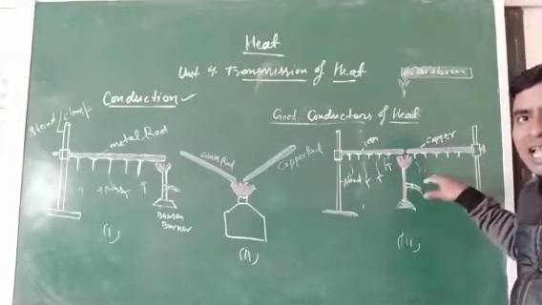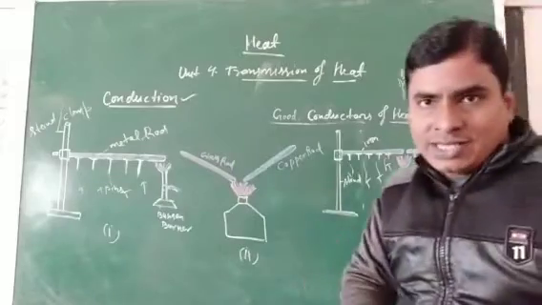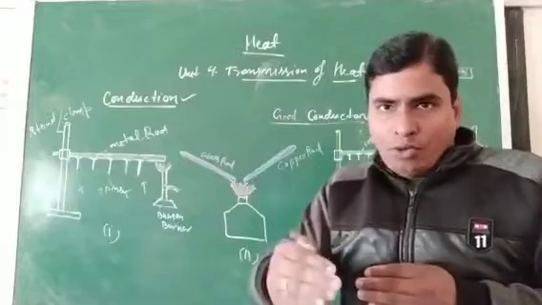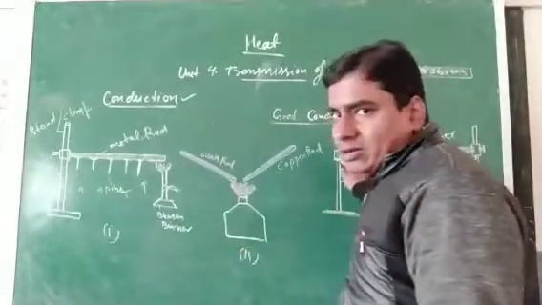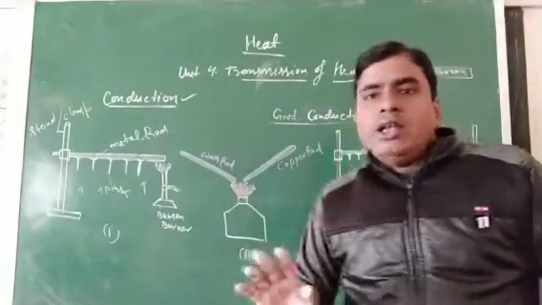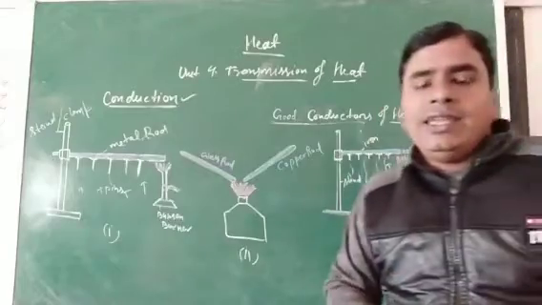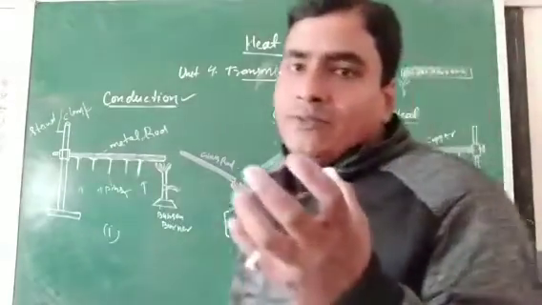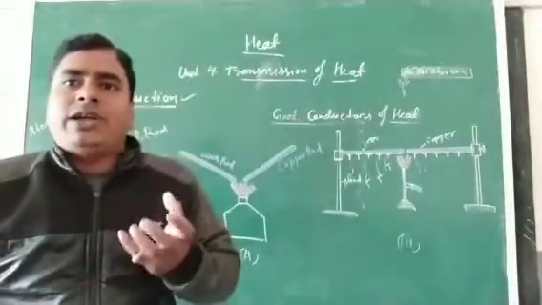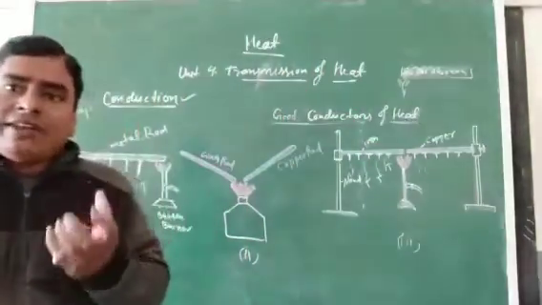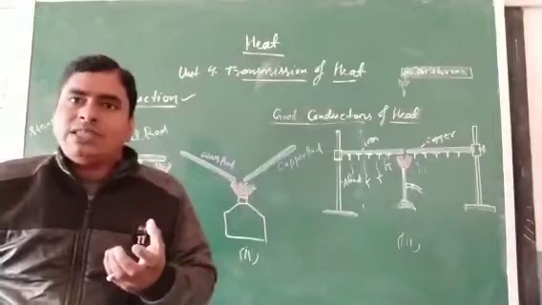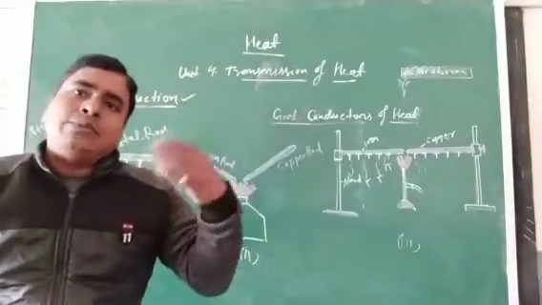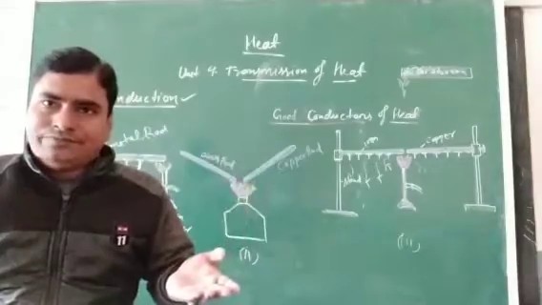So this shows that heat conduction in the case of the copper rod is better than the iron rod. Clear? So we can say that finally, in all the metals, silver is the best conductor of heat, the best conducting metal. Then copper, then aluminium, then iron, and so on.